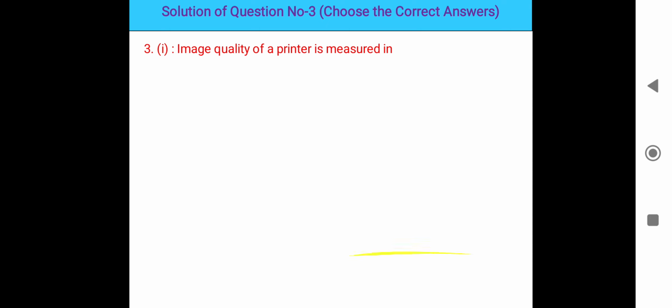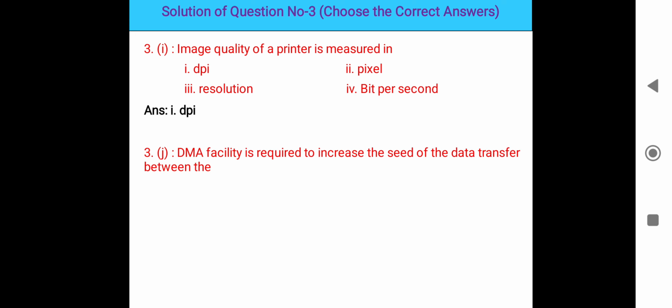Image quality of a printer is measured based on dots per inch (DPI), pixel, resolution, or bits per second. When you do printing through your printer, the image quality is measured by DPI. DPI means dots per inch. So the correct answer is 1.